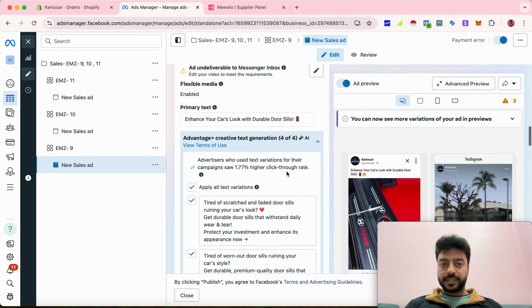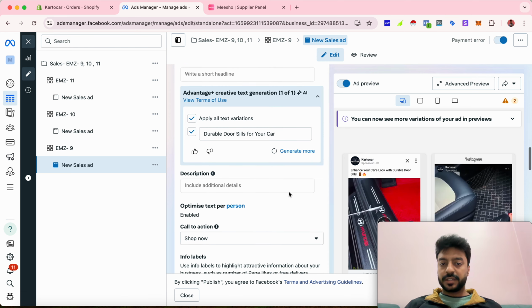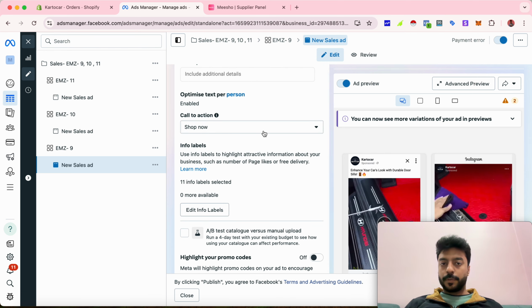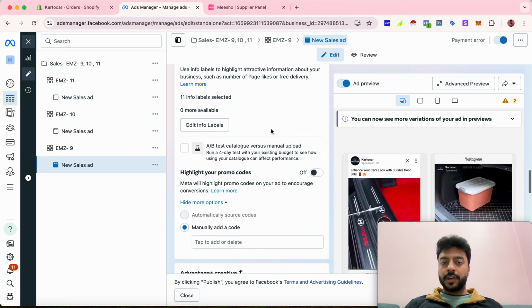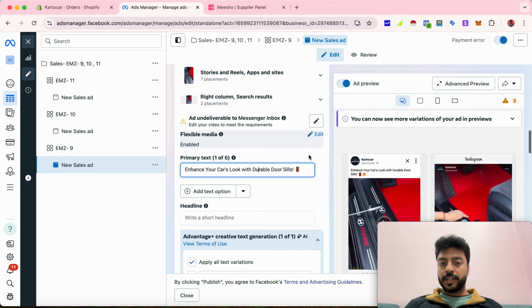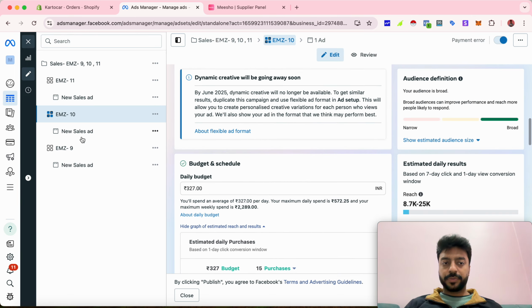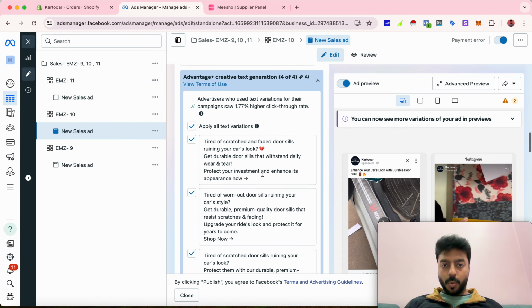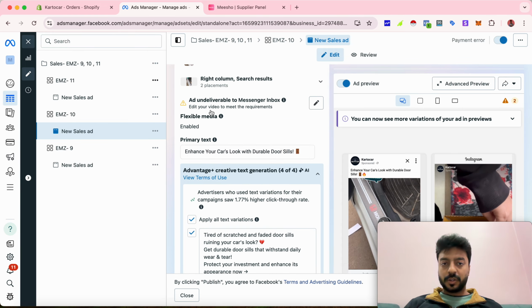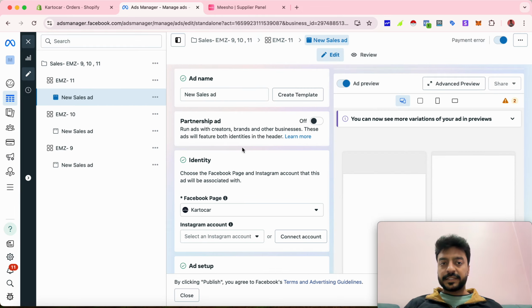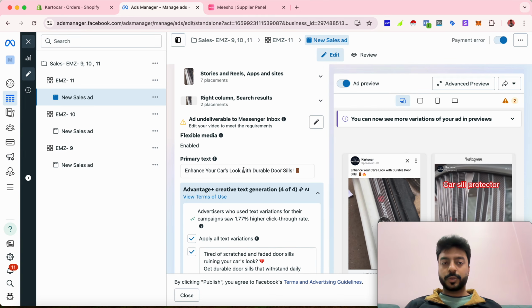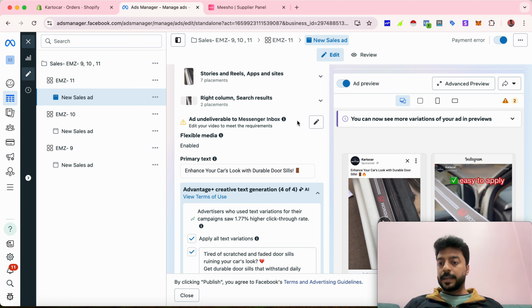In this case, you can see that I only gave one line primary text and nothing else. My call to action was shop now, because I thought people would immediately prefer to buy from this shop now button. But I never used any description or very long text. A very simple primary text worked in my case. If you've seen the EMZ10, over here I used one liners again, over here one liners, and over here one liners as well. So in all the ad sets I used the same one liners to identify which creative is bringing me the lowest CPR. That is how you always go ahead and test it out.